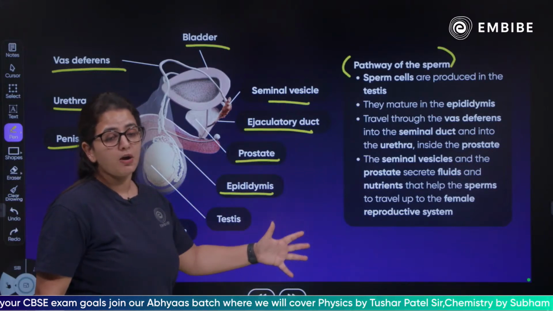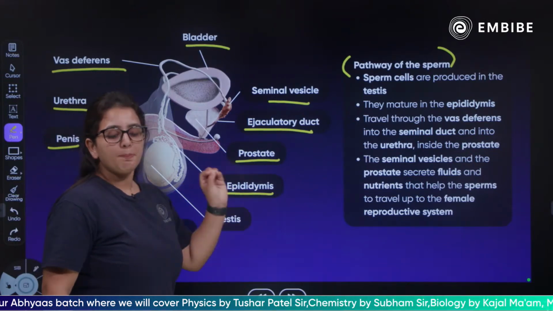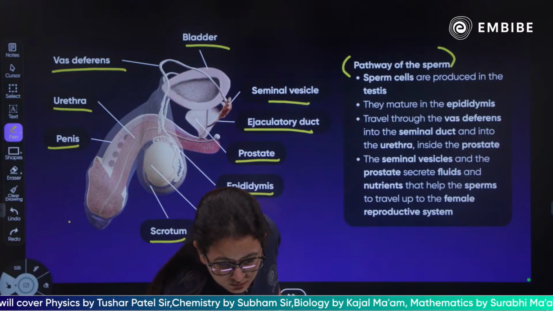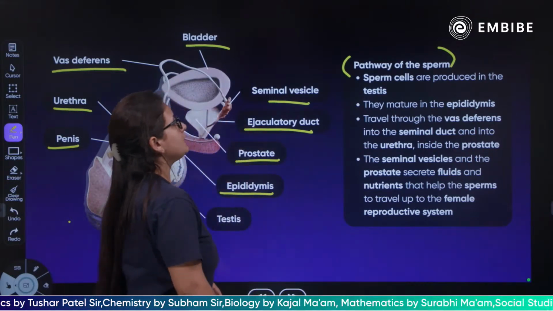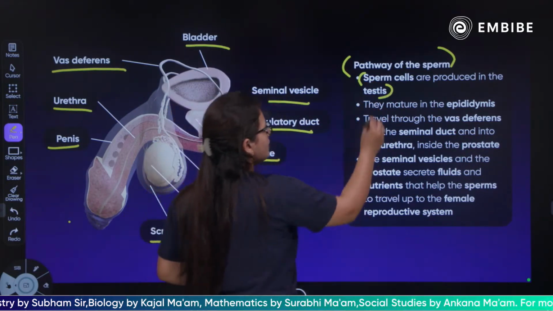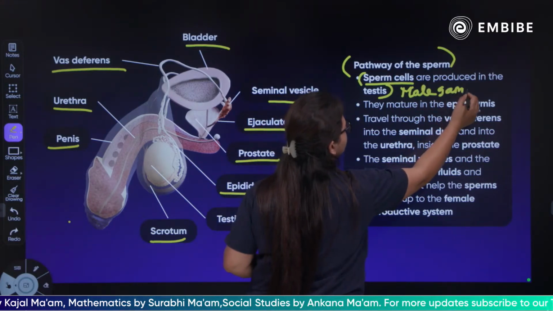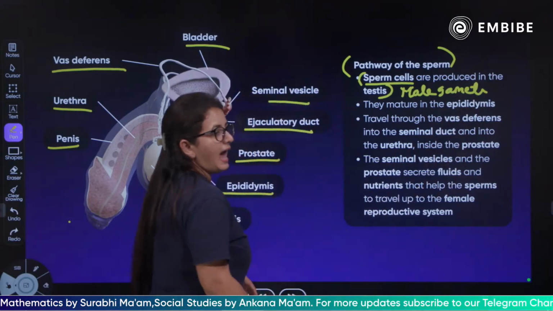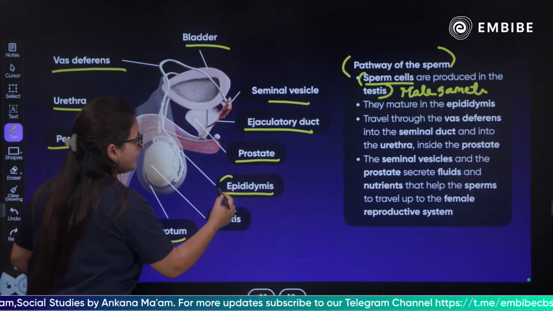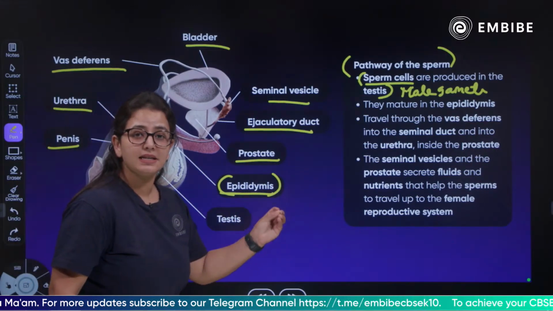What is the whole pathway of the sperm from the testes to the urethra? Okay, talking about the pathway of the sperm, children, the sperm cells are produced in the testes. This is what I was telling you. The male gamete formation takes place in the testes and they get matured in the epididymis. Yes, the epididymis is the place where the maturation of the male gametes takes place.